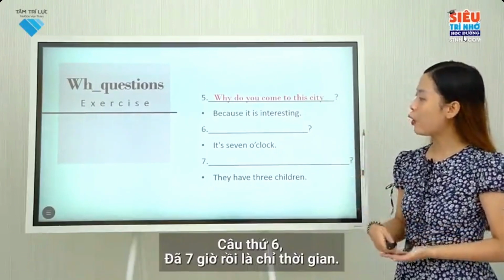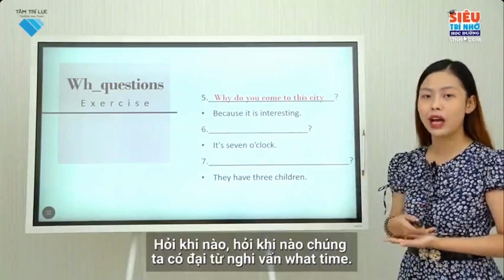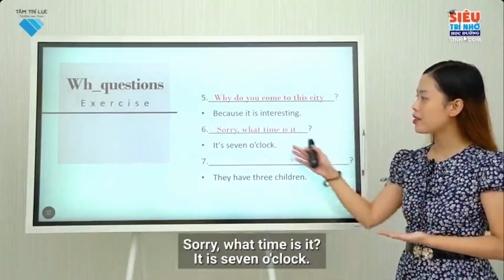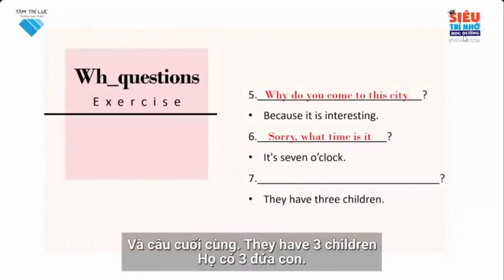The sixth question, it's 7 o'clock. 7 o'clock refers to time. To ask about the time, we use interrogative adverb what time. Sorry, what time is it? It's 7 o'clock. And the last one, they have 3 children.